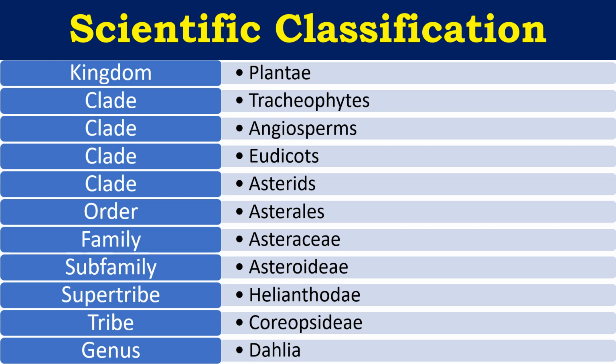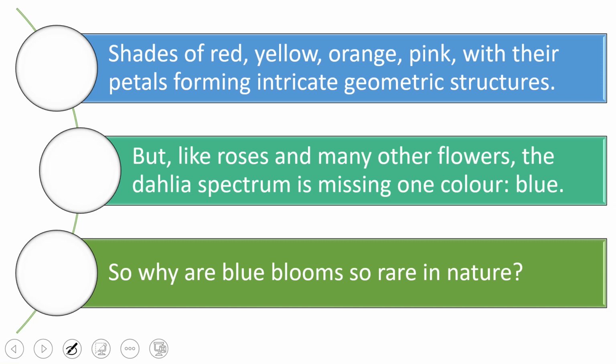If you see the scientific classification of dahlia, it belongs to the kingdom Plantae, family Asteraceae, subfamily Asteroideae, supertribe Helianthodae, tribe Coreopsideae, and genus Dahlia. So this is its botanical classification. Now, the shades are red, yellow, orange, pink, with petals forming intricate geometrical structures. But like the rose and many other flowers, the dahlia spectrum is missing one color, that is blue. So why are blue blooms rare in nature? Why are we not going to see a blue dahlia?